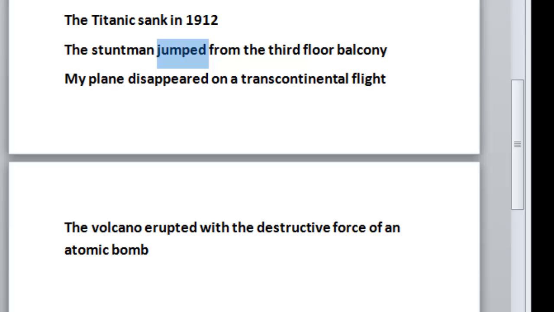All right, now that you're back, that concludes our discussion of intransitive verbs. Remember, they can either end a sentence or are immediately followed by an adverb or an adverbial phrase.